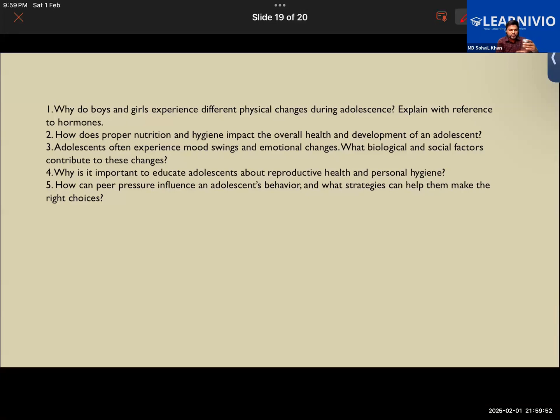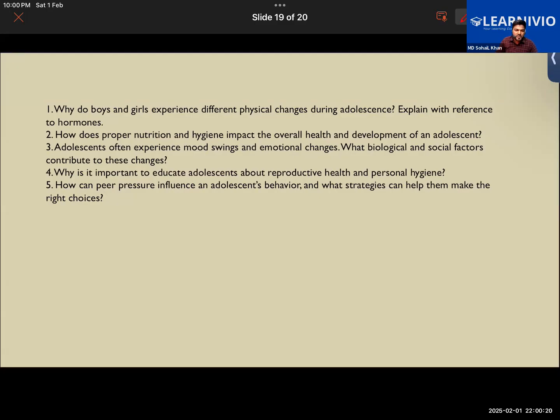And social factors, how do they contribute to this change? One thing is happening internally inside the body, but there are some social factors also. Okay, peer pressure, friend circles, pressure from the friend circles or the families and all that. So that also contributes to this change, right?